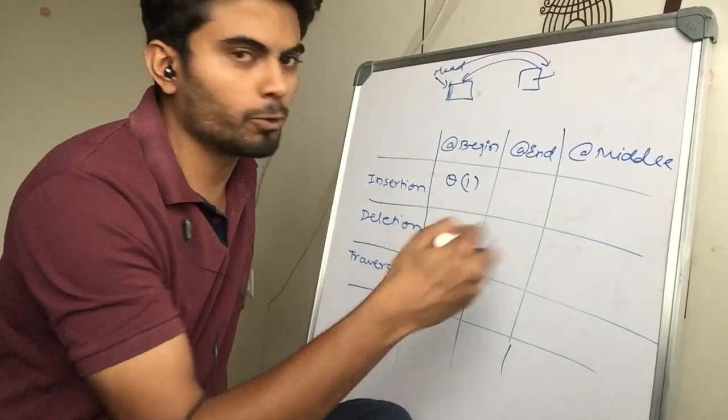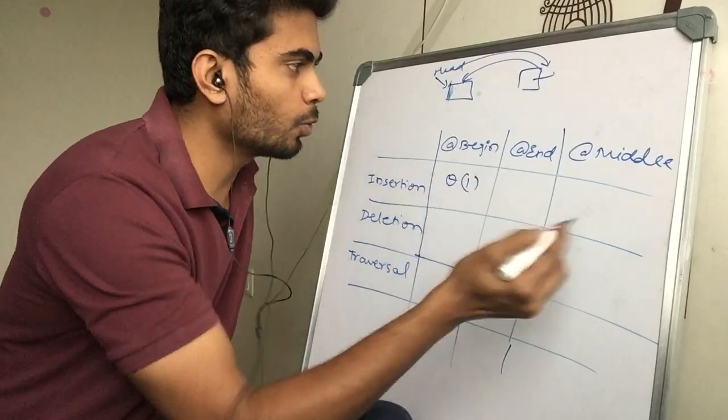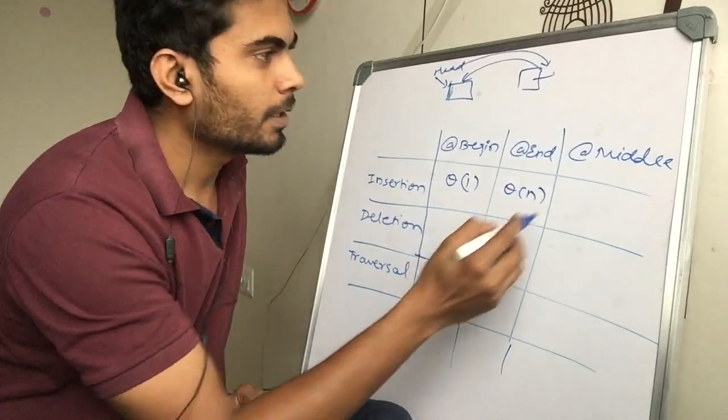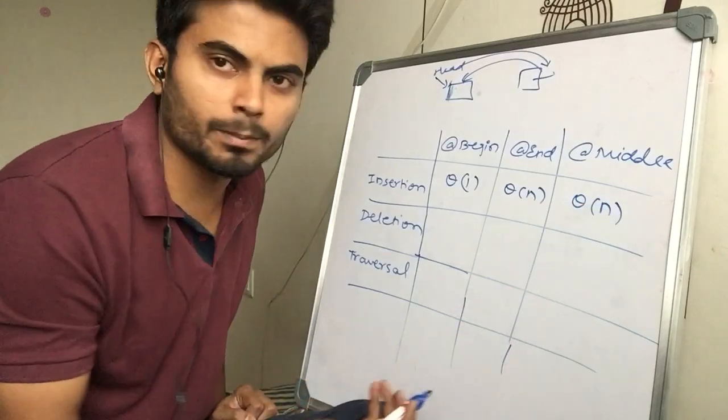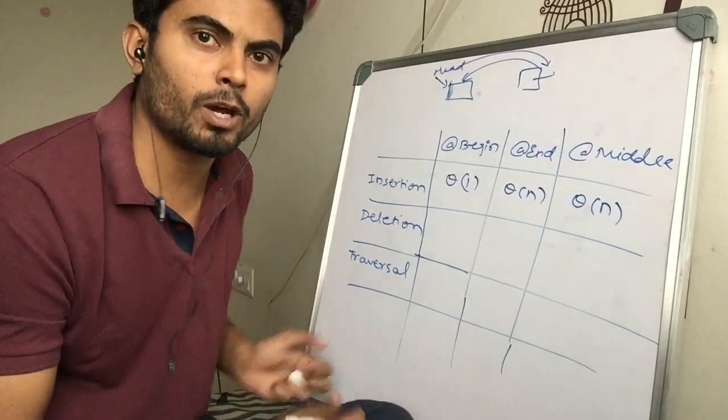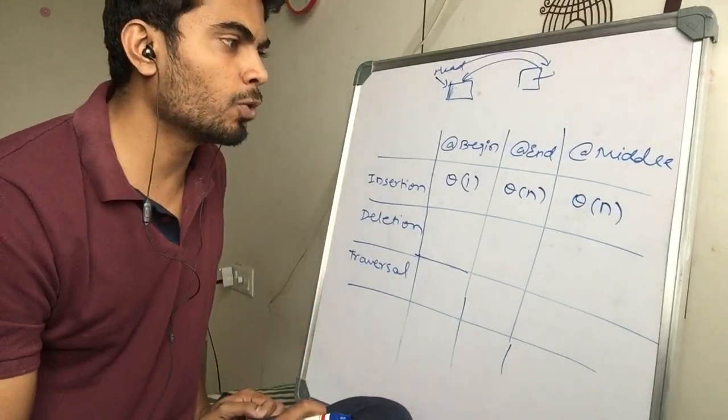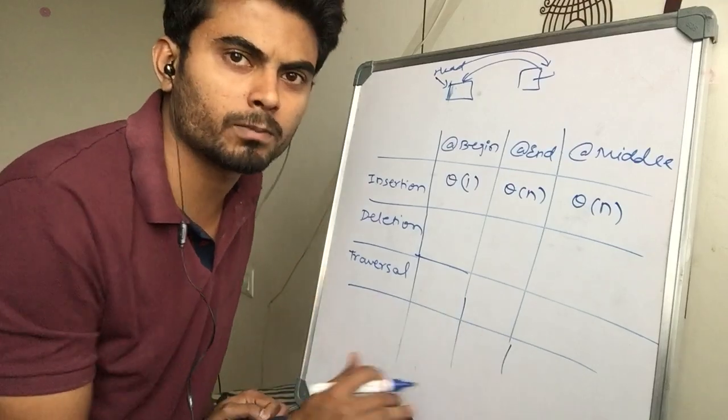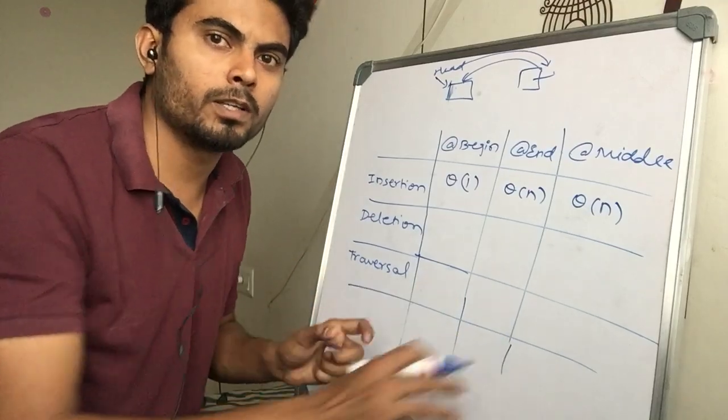At the end, you have to traverse the linked list to go to the end, so it's theta n. Middle, again, somewhere in the middle you have to traverse the linked list. If you have to go to some kth node, you have to traverse till some k minus 1th node, and then you can insert that node there.